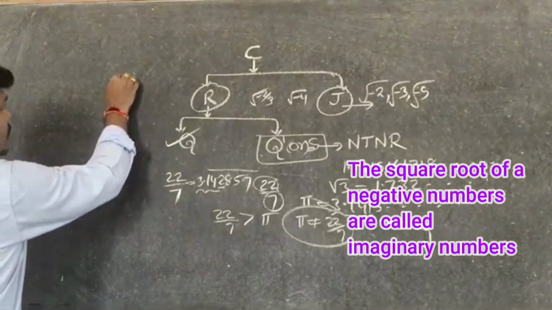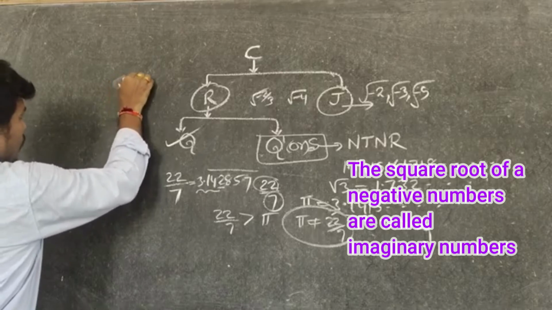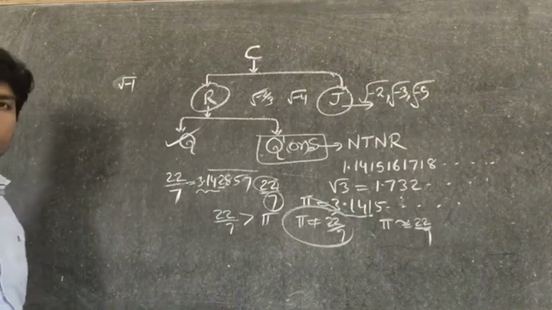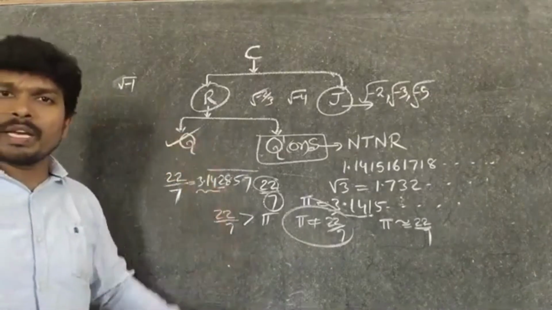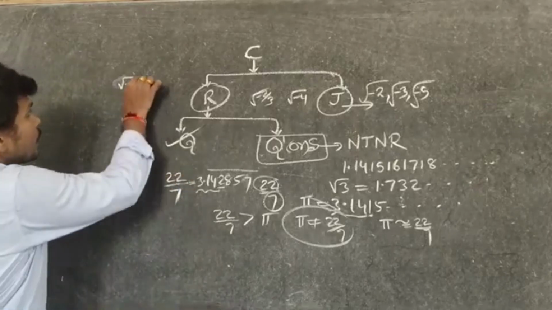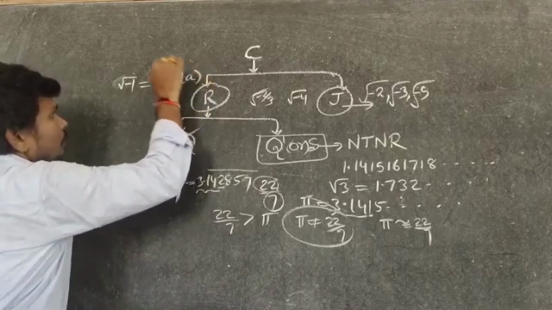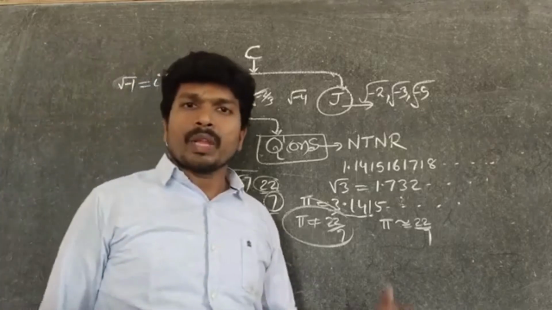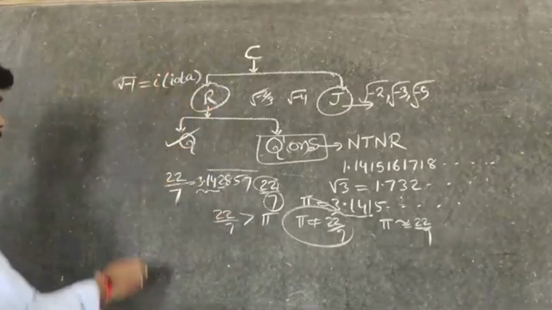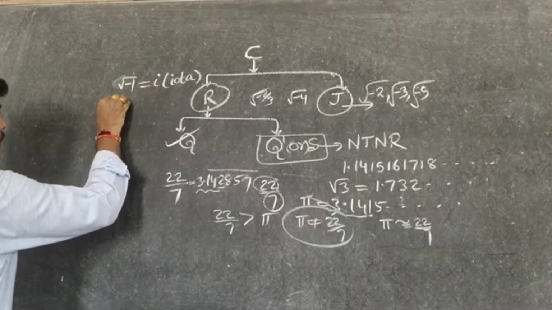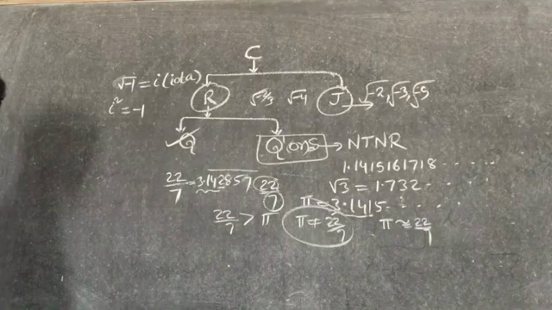In fact, root -1 is the imaginary number. It is denoted by small i. i is nothing but iota. That i value is equal to root -1. If i is root -1, squaring on both sides, can you say i square will be -1? Yes or no?